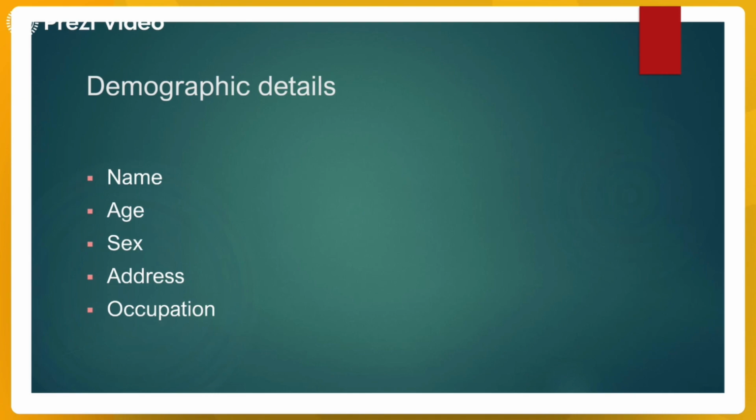Similarly, you record the sex, address, and occupation. Now some colleges may ask you to determine the socio-economic status as well, but I think that if you have recorded the occupation, then that will give you a clue about the socio-economic status as well. So these are the things we record. Now remember, there are certain oral diseases which are related to the age groups, which you will find in certain age groups.